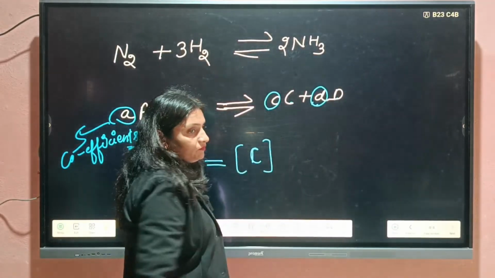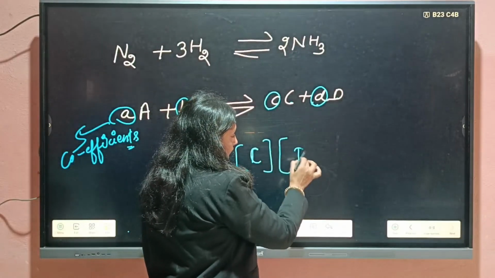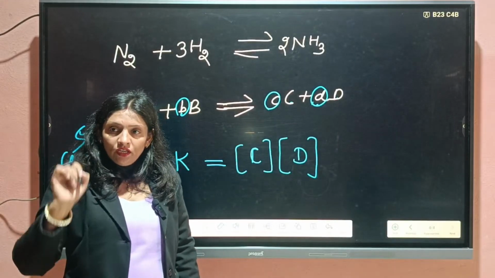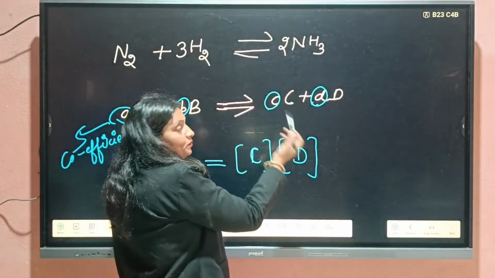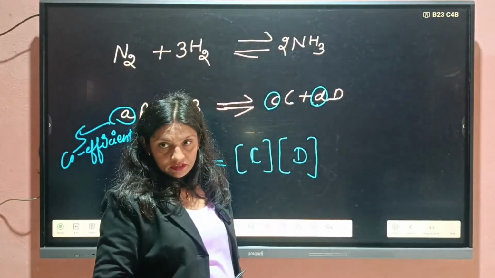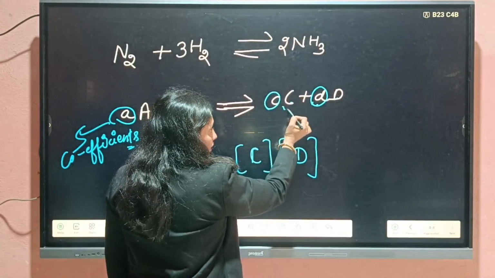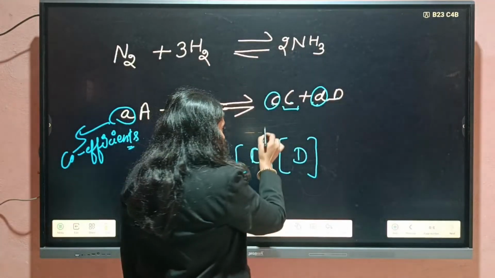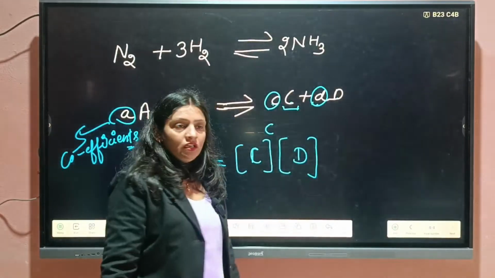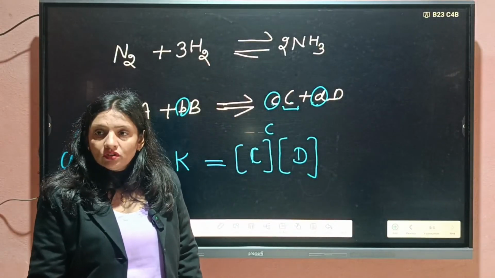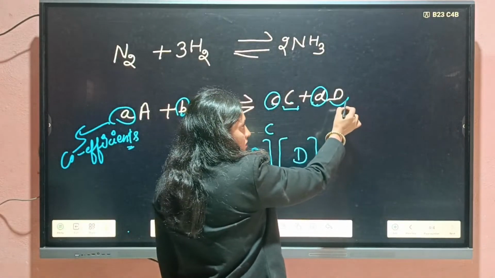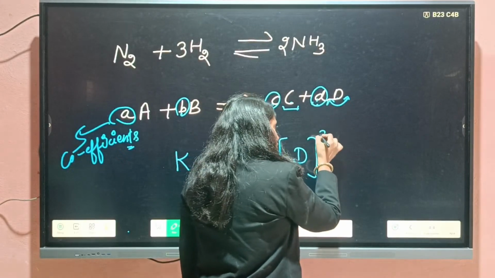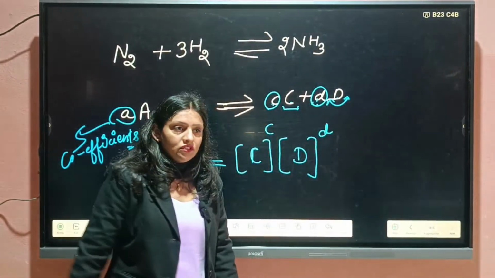Here product C and product D. Product of the concentration of the product is raised to power their stoichiometric coefficient. This C's stoichiometric coefficient is small c. So we will keep this in power of this. Clear or not? Then this D, its coefficient is small d. So put this in power of this one.